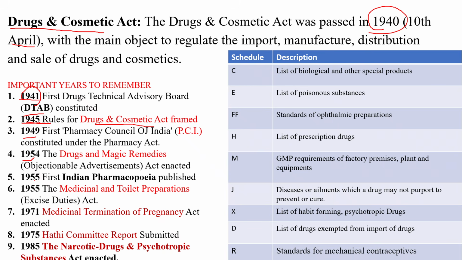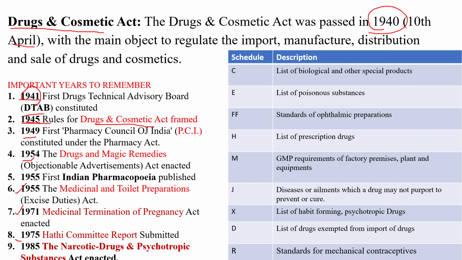Next, in 1955 again, the Medicinal and Toilet Preparations Act, a very important act. Another one is from 1971. These two are very important, so please don't be confused because both are called MTP. The first one, 1955, is Medicinal and Toilet Preparations, which concerns excise duty. The second one is Medical Termination of Pregnancy, enacted in 1971.